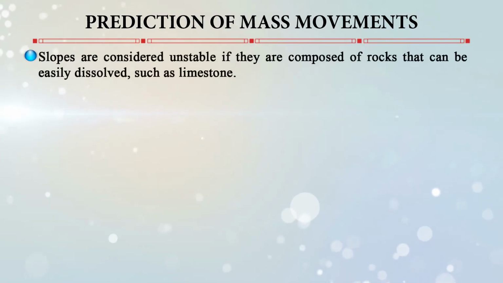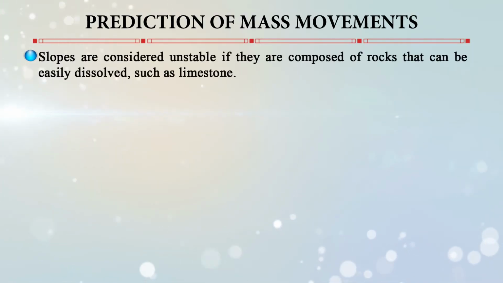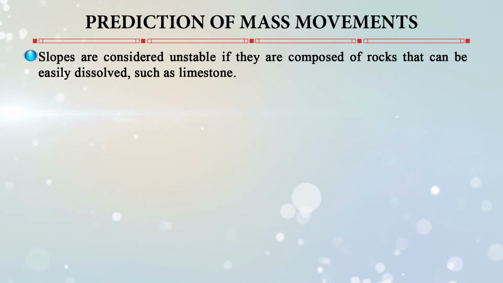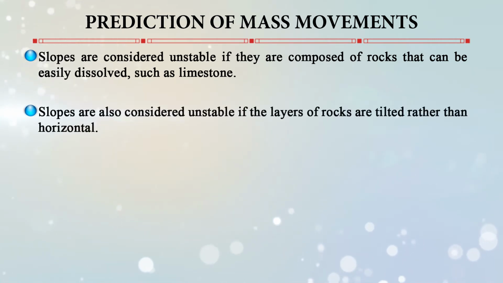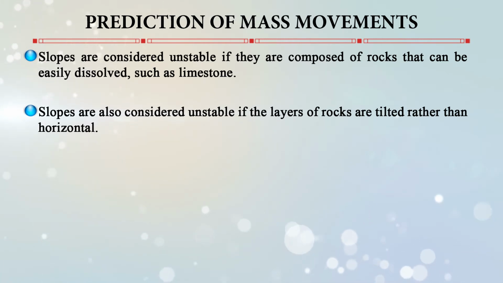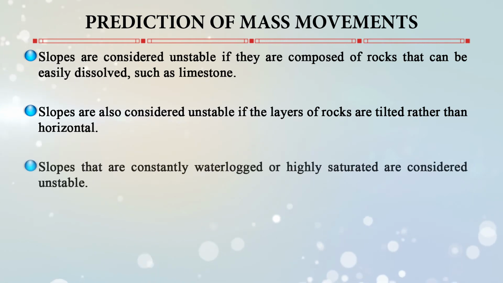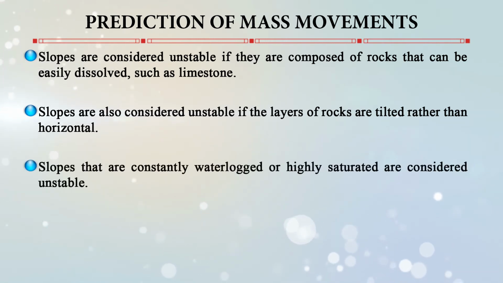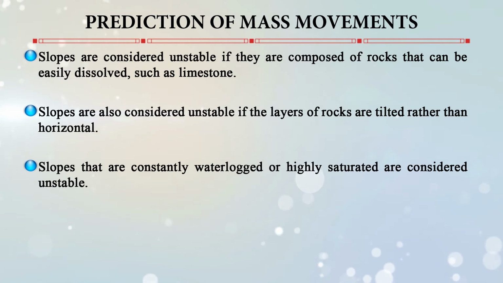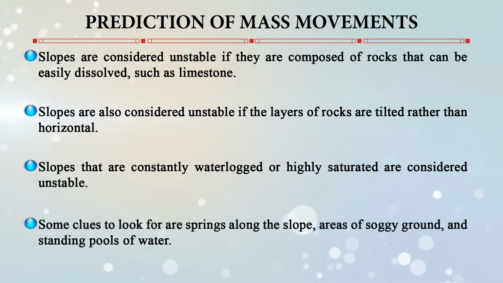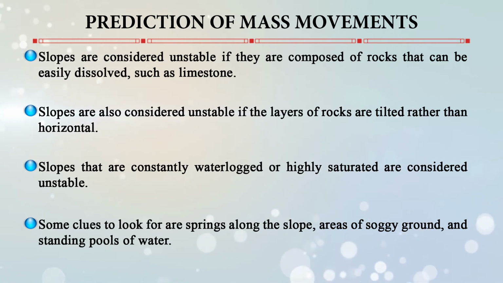Now, can the mass movements be predicted? Slopes are considered unstable if they are composed of rocks that can be easily dissolved, such as limestone. Slopes are also considered unstable if the layers of the rocks are tilted rather than horizontal. Slopes that are constantly waterlogged or highly saturated are considered unstable. Some clues to look for are springs along the slope, areas of soggy ground, and standing pools of water.